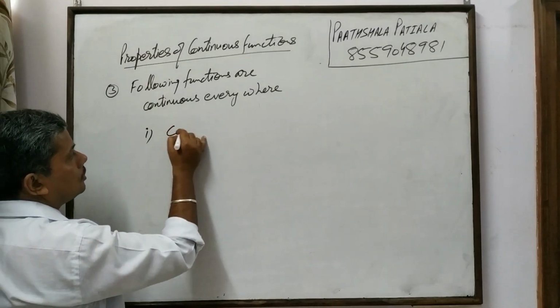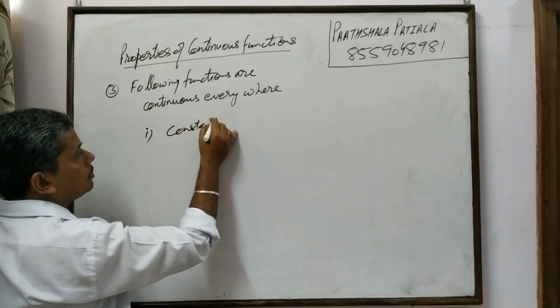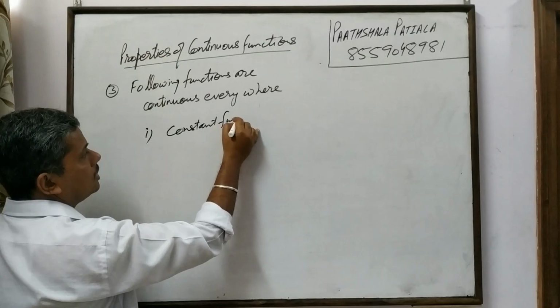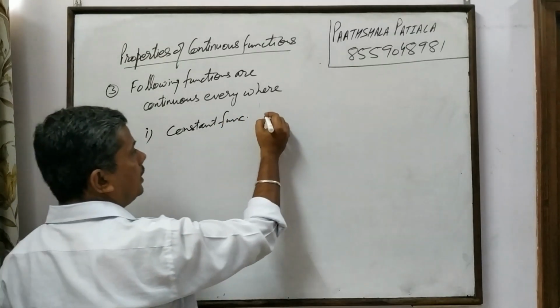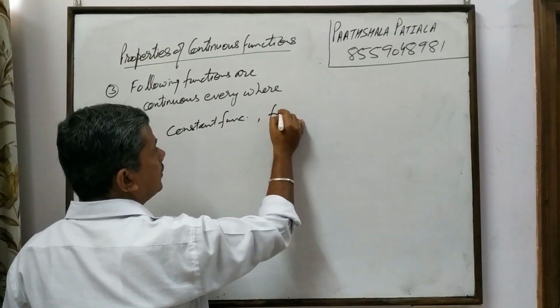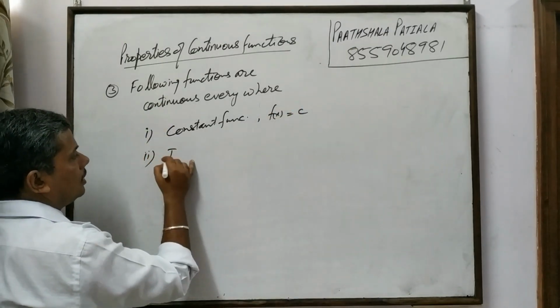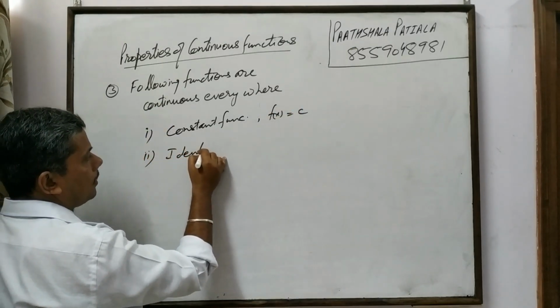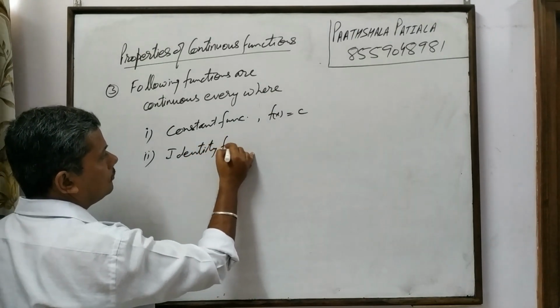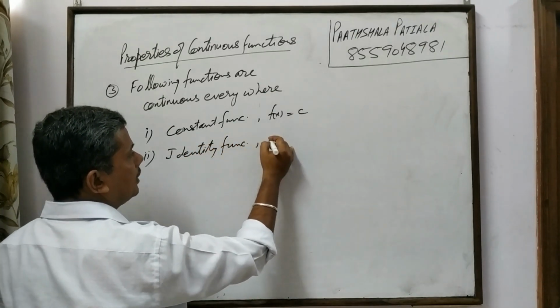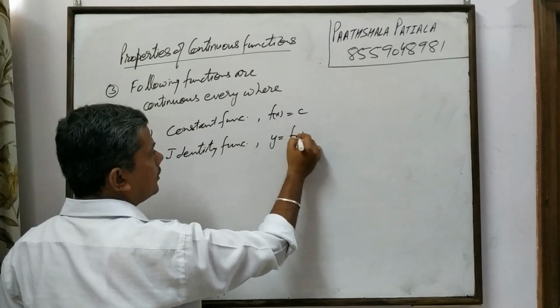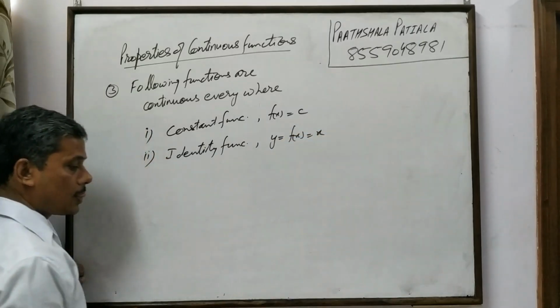First one is constant function. What is constant function? It is defined as f of x is equal to c. Second, identity function. Now this is defined as y is equal to f of x is equal to x.